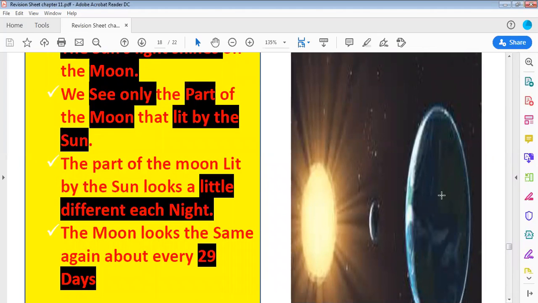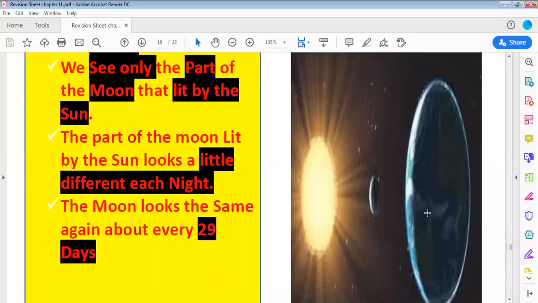So every 29 days, you will see the moon again in its state. During the month, the part of the moon that we see is a little bit different than the other day, because the part of the moon that is lit by the sun will look different.